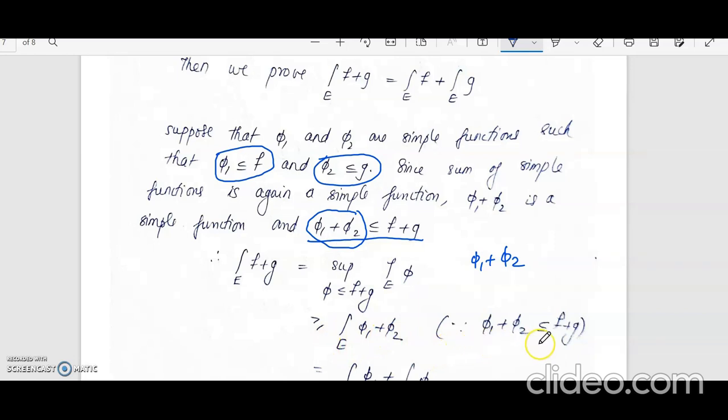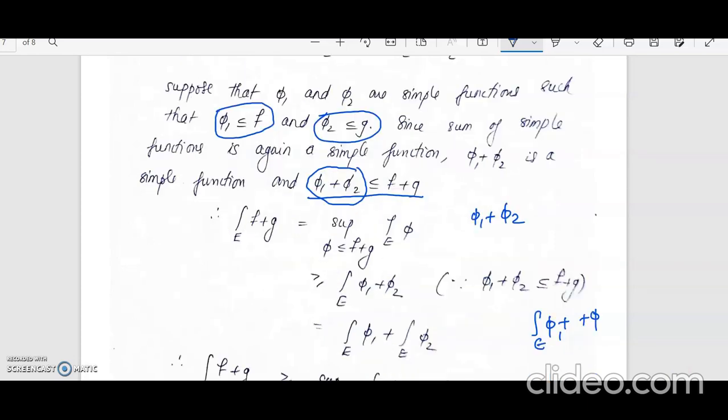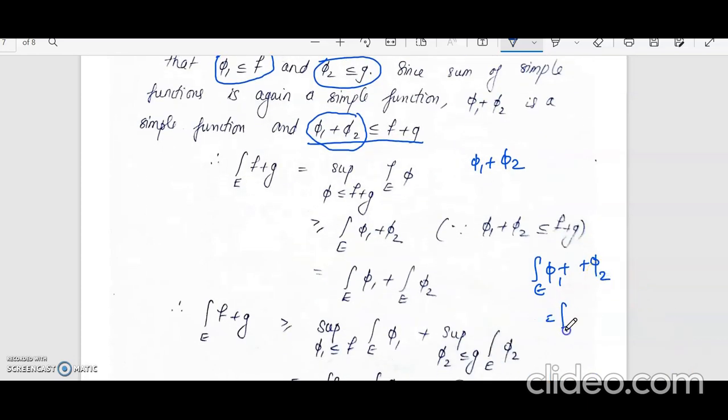Now, since they are simple functions, we can use the simple function property. So the integral over E of phi1 plus phi2 will be equal to the integral over E of phi1 plus the integral over E of phi2. Therefore, we have got that the integral over E of f plus g is greater than or equal to the integral over E of phi1 plus the integral over E of phi2.